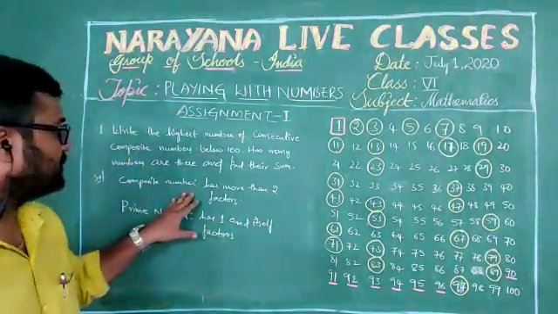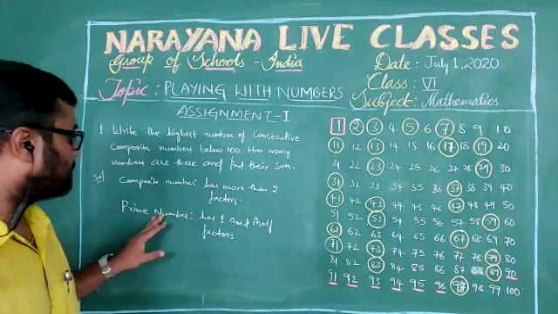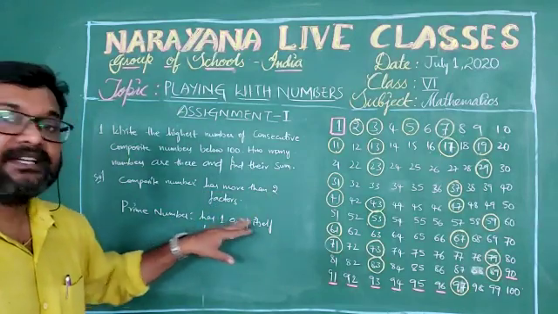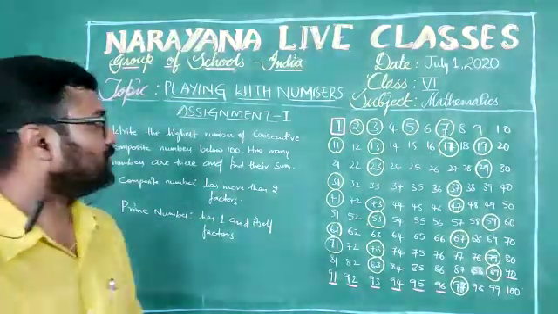So composite numbers have more than 2 factors, and prime numbers have only 1 and itself as factors. Isn't it? So now we will check.